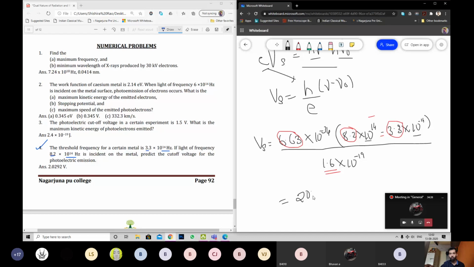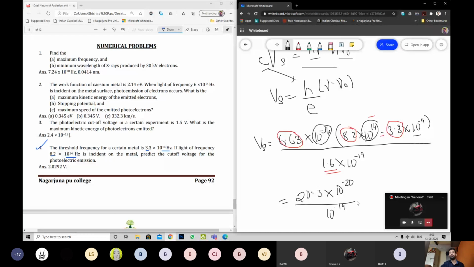I didn't hear the last part. 20.3, okay, 3 is fine. 20.3 into 10 power plus 14 into 10 power minus 34. What will I get? 10 power minus 20 is what I'll get, divided by, my 1.6 is gone, it's already here, 10 power minus 19 I have.